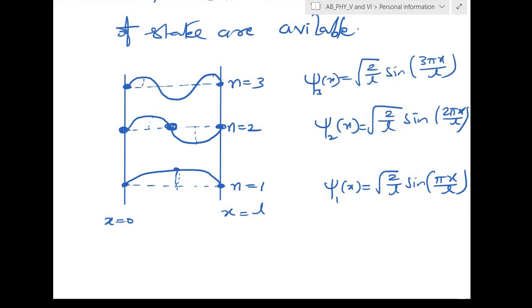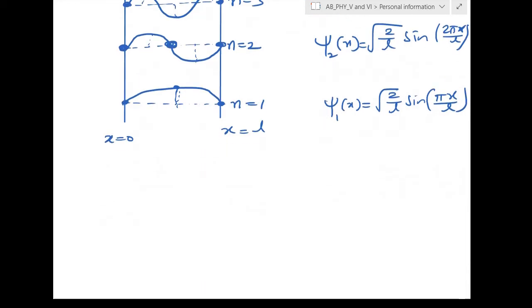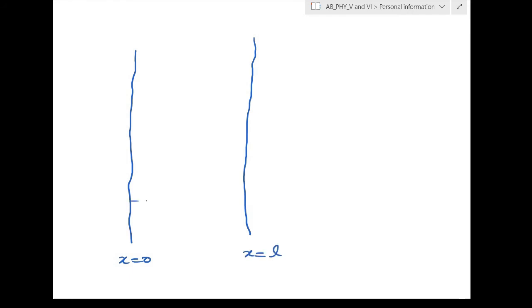So if we talk in terms of the probabilities, then that will be better. When I talk about the probability, n equal to 1 is one state of that electron, n equal to 2 is another state of the electron, and n equal to 3 will be another state of the electron. For the same thing, this is x equal to 0 and this is x equal to L. For n is equal to 1 there is no change, the diagram will come like this.